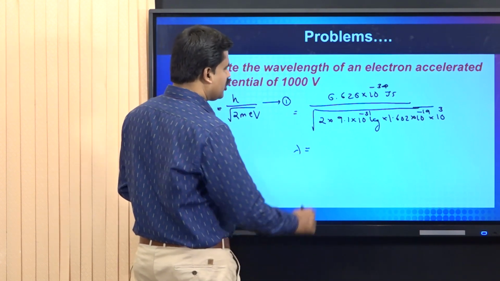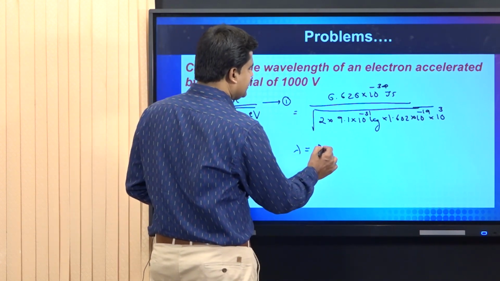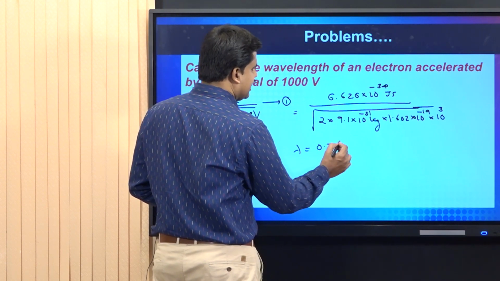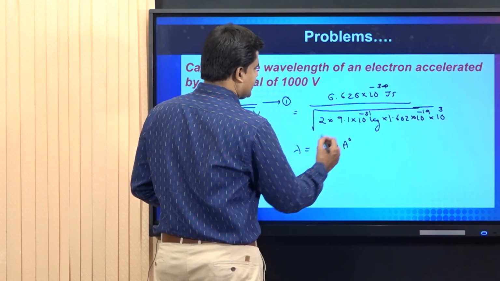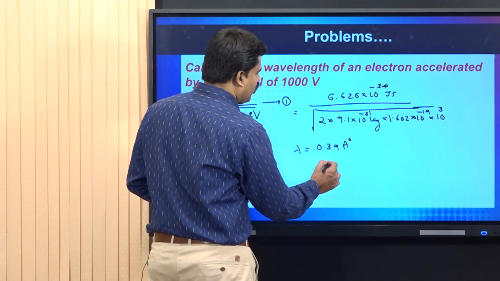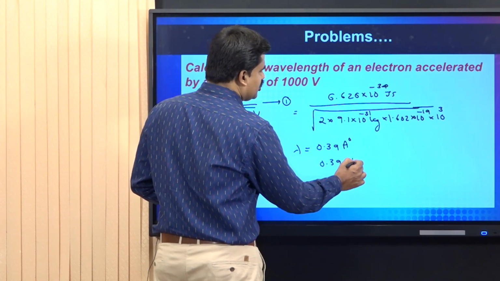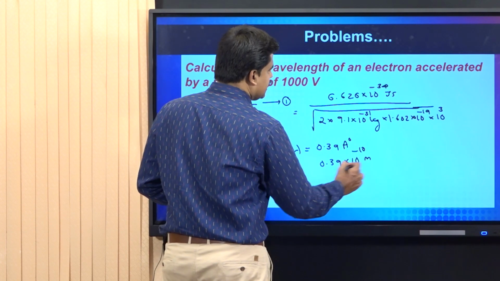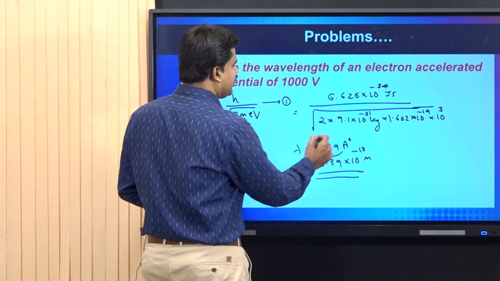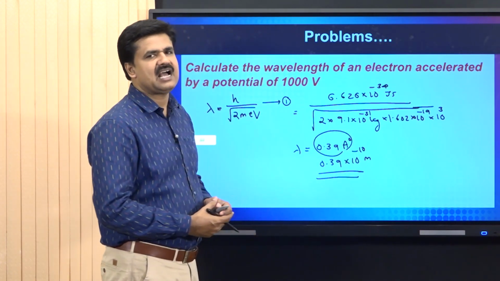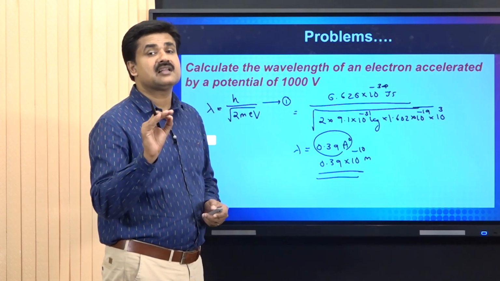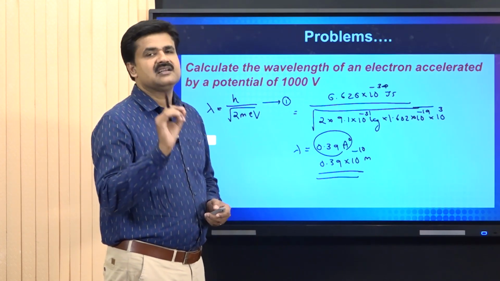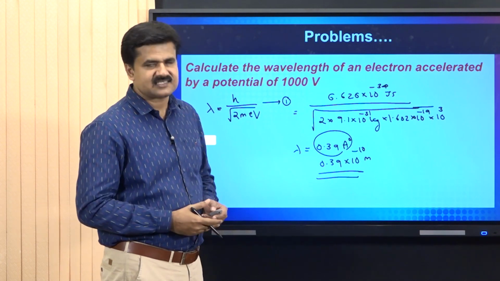Lambda is equal to 0.39 Angstrom. That is 0.39 into 10 raised to minus 10 meters. The value 0.39 Angstrom is a considerable value as far as the electron size is concerned.